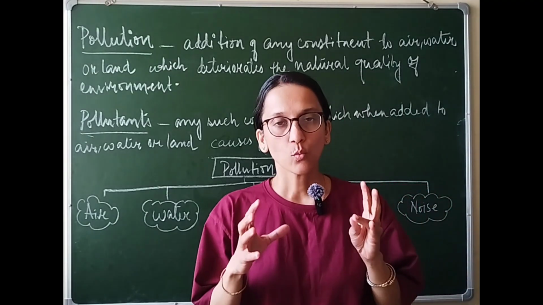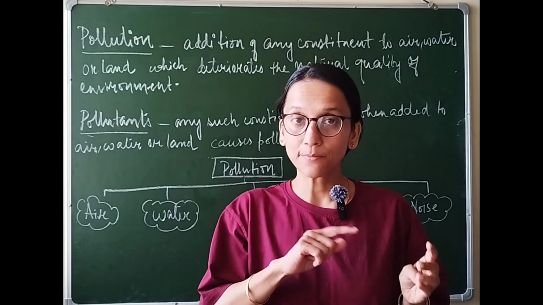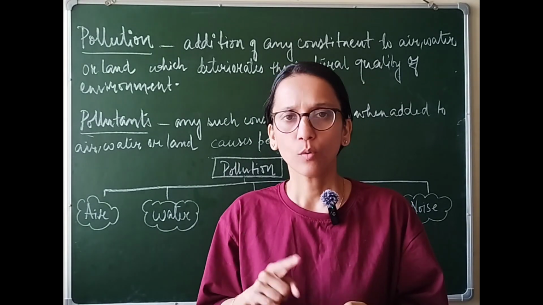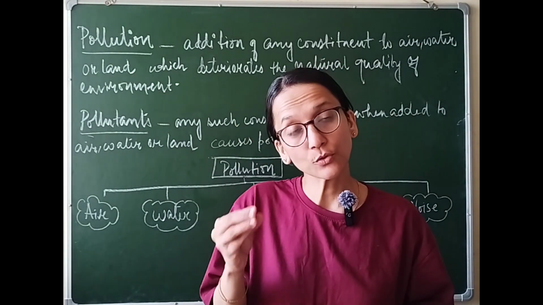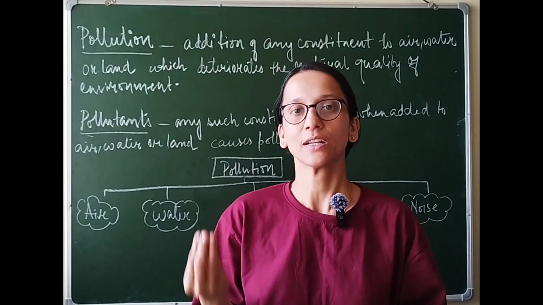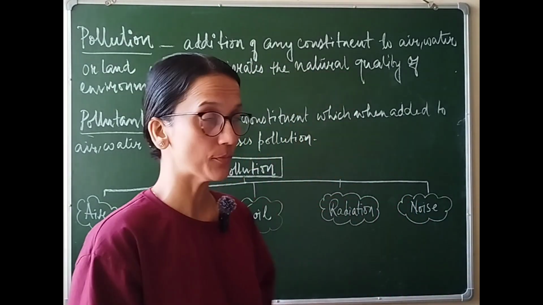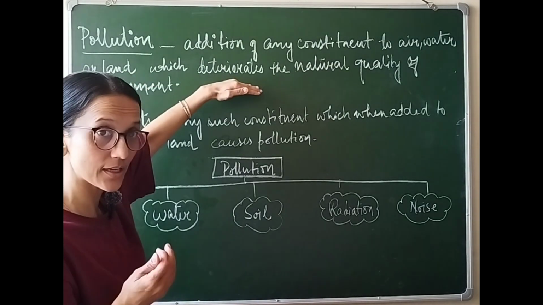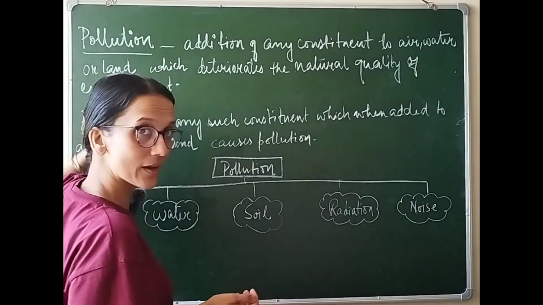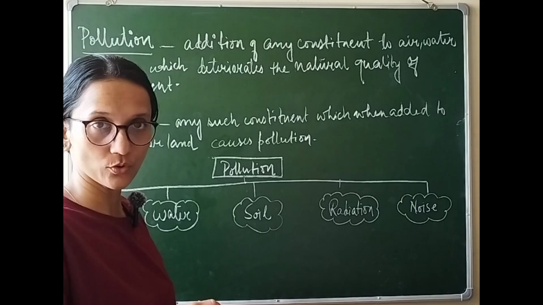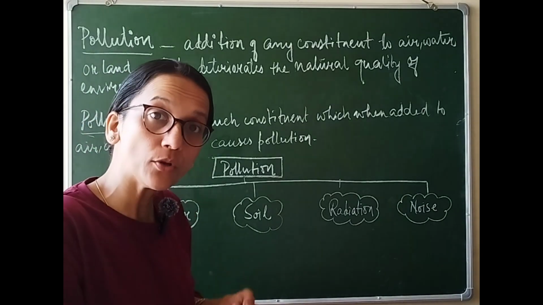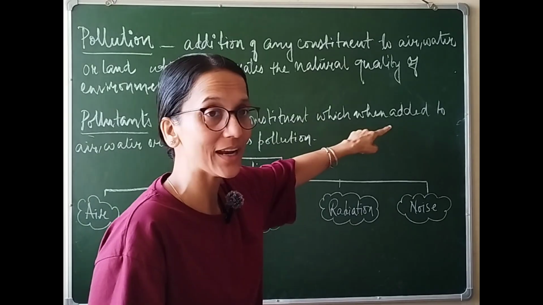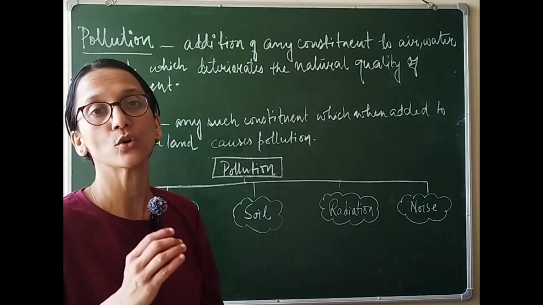Now let us understand what is pollution. See, pollution is the process where you are adding any such constituent to air, water or land which can deteriorate the natural condition of that environment. That is called pollution. But then what are pollutants? Pollutants are those substances or constituents which, when added to air, water or land, cause pollution.